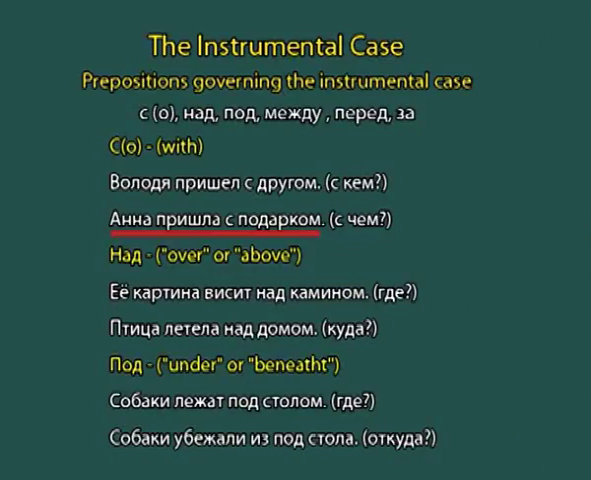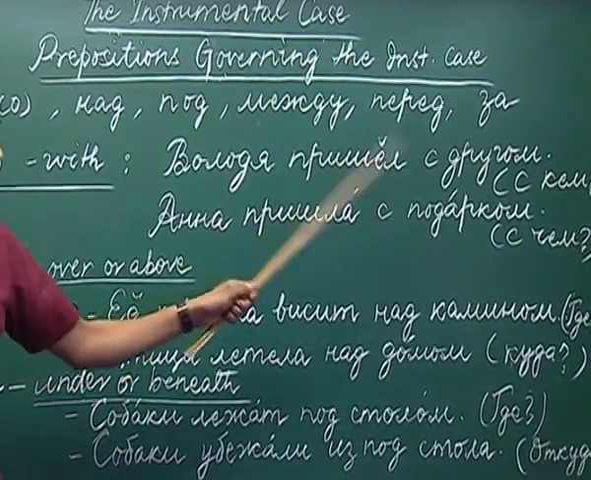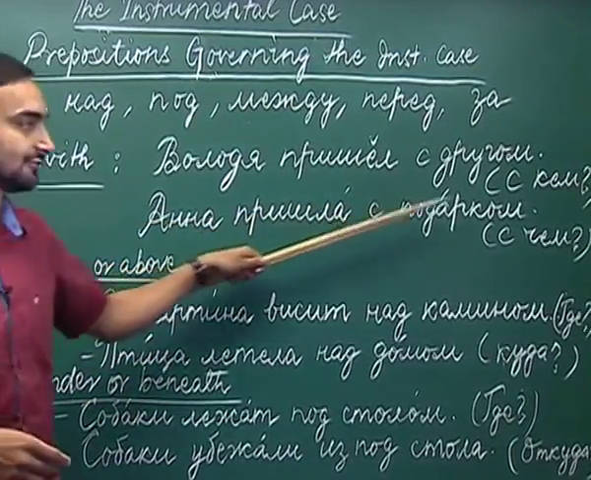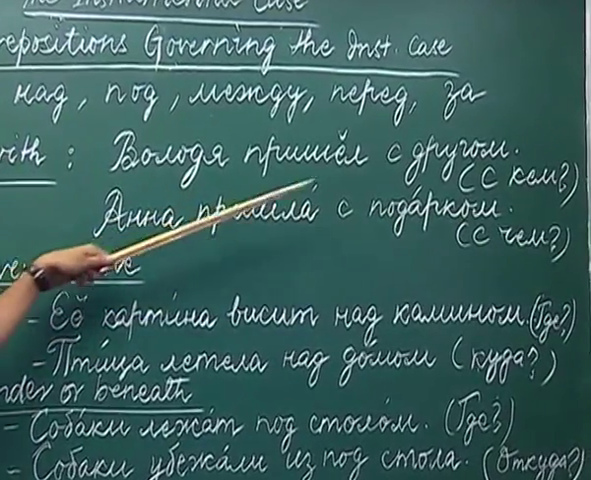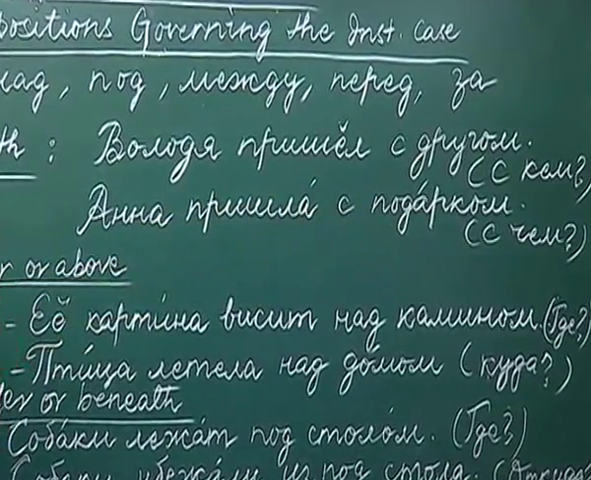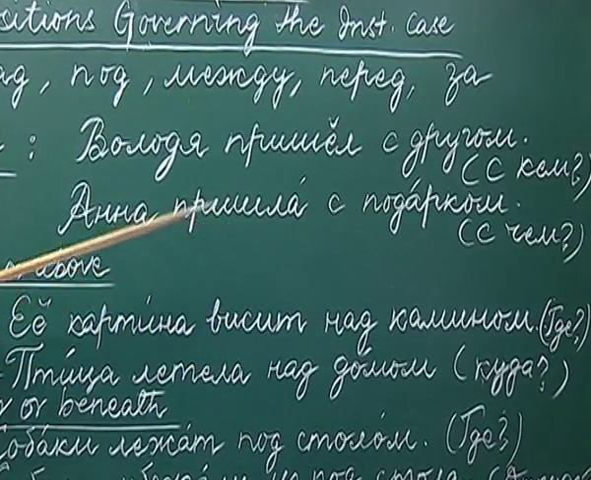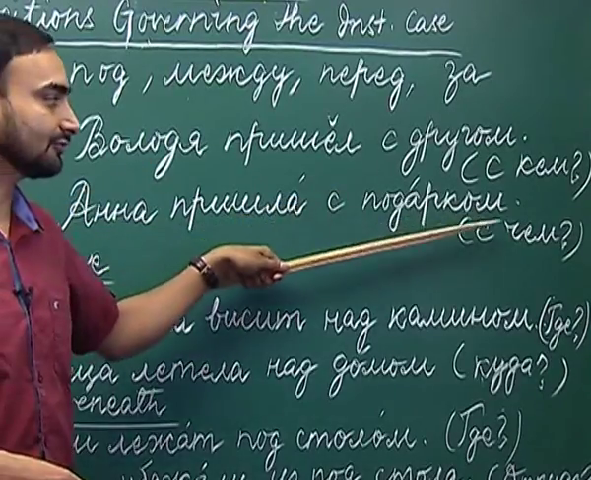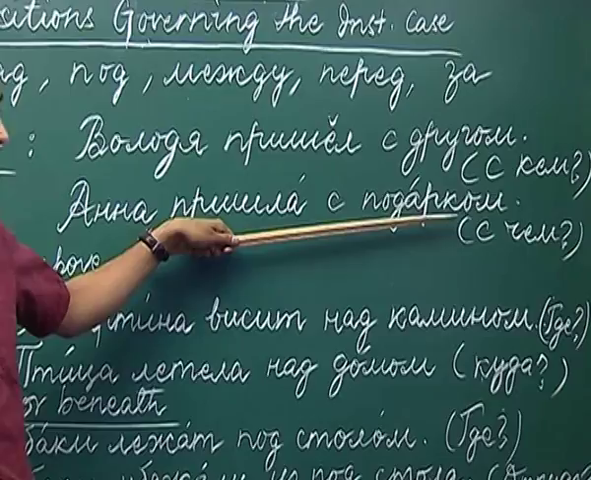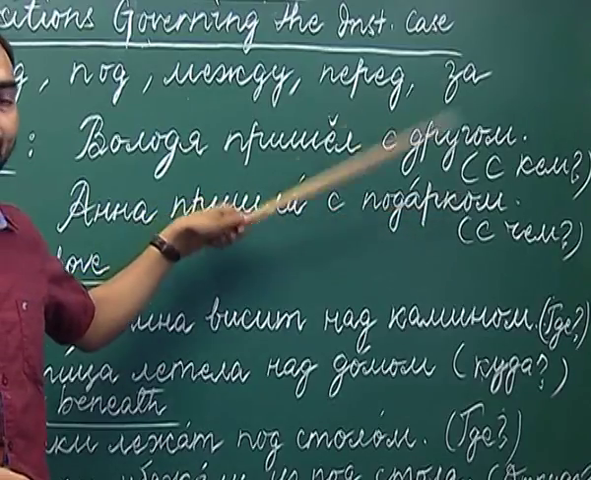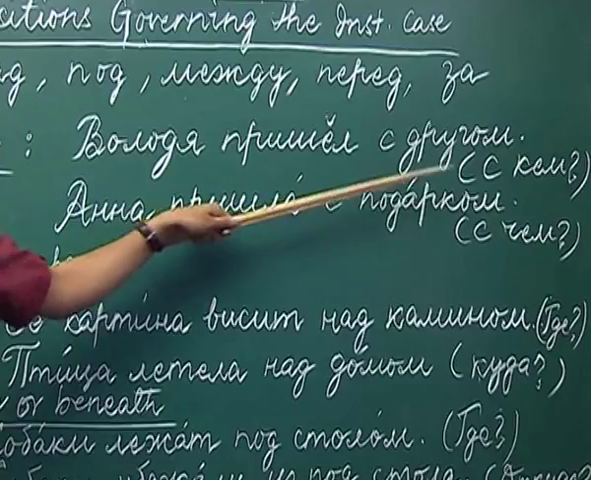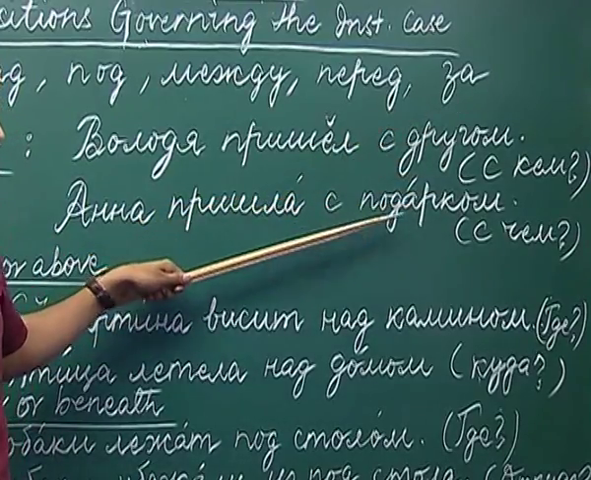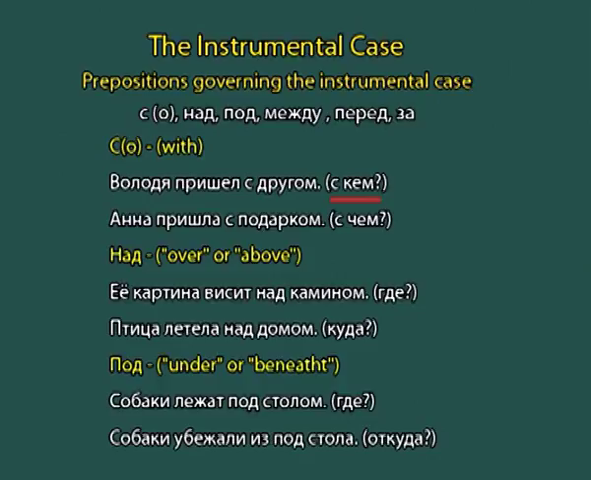The next example, Anna prishla s podarkom. So, Anna arrived with a gift. What will be the question? S chem prishla Anna? So, with what did Anna arrive? Anna arrived with a gift, s podarkom. So, podarok has been declined into instrumental case. Drug, drugom, podarok, podarkom. And the questions are s kem and s chem.